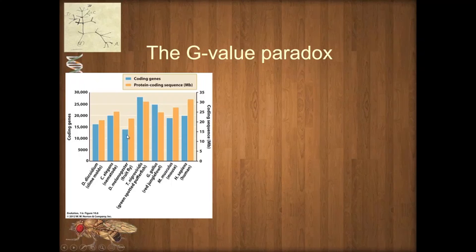C. elegans is simpler than Drosophila, but it has more genes, right? Drosophila is simpler than the pufferfish, and so that correlation would make sense. But the pufferfish as a fish is much simpler than mammals, and it's got a larger genome by either count than humans. Okay, so there is no clear trend between even the coding sequence.